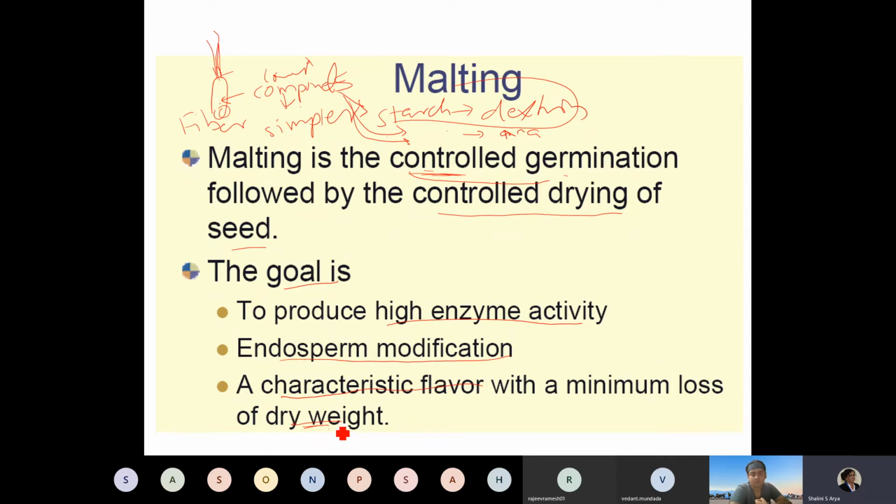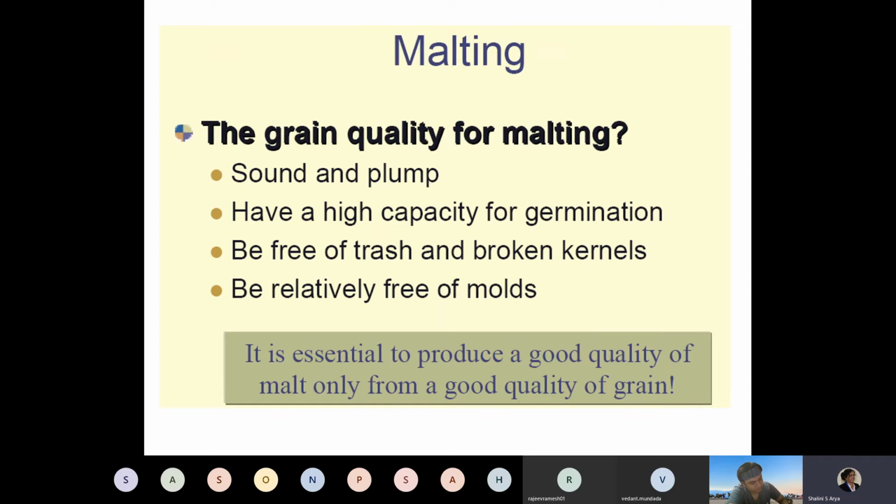So you should have minimum loss of dry weight, and at the same time maximum enzyme activity, maximum endosperm modification, and a very good characteristic flavor. So when you perform malting, the grain quality is considered a top priority.